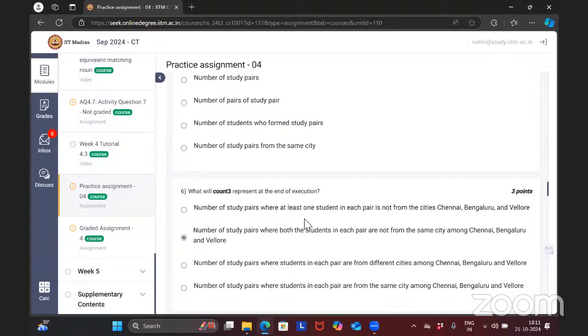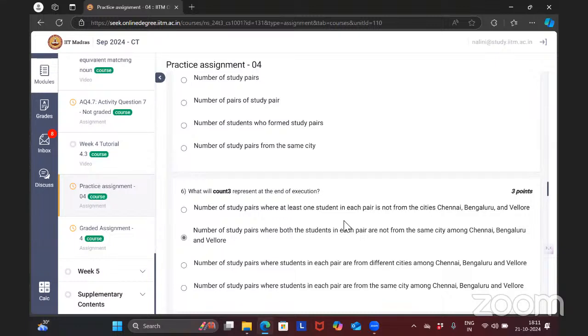That's why, ma'am, the first option is incorrect. See, the first option is where at least one student in each pair is not from Chennai, Bangalore, and Vellore. So it can be Chennai and Hyderabad, or Chennai and Delhi, something like that. But both students should not be from Chennai, Chennai. That is the first option.